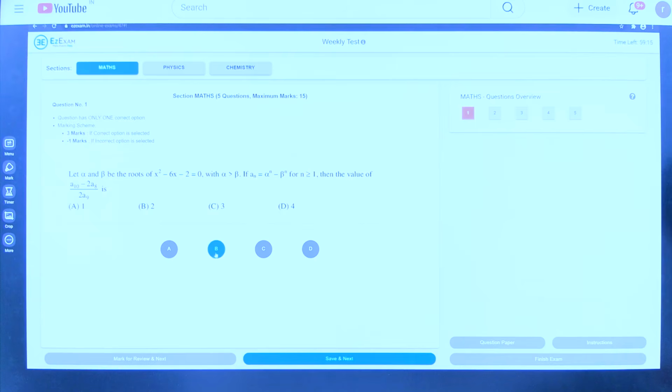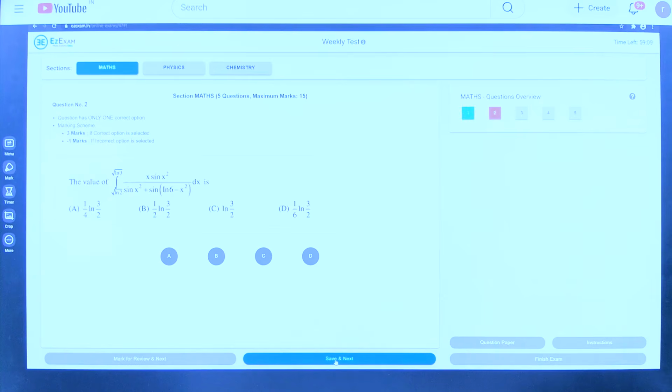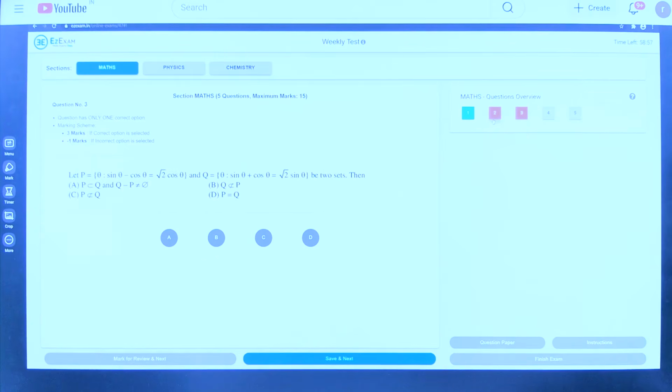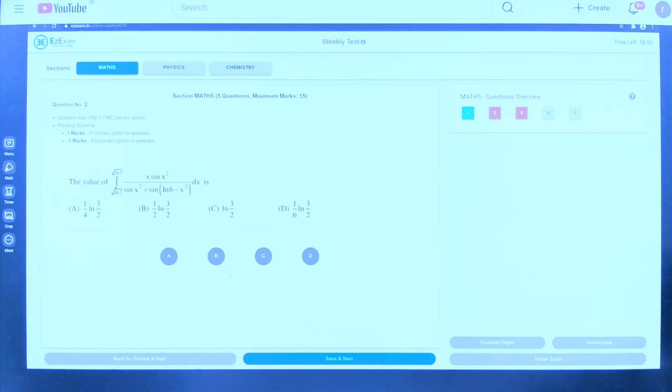If it was selected by mistake, click again to deselect it. It's important to click the Save and Next button at the bottom to save your response. Note the question box turned green after saving. If you select an option and simply jump to a different question, the question box will still be red and your response is not saved.